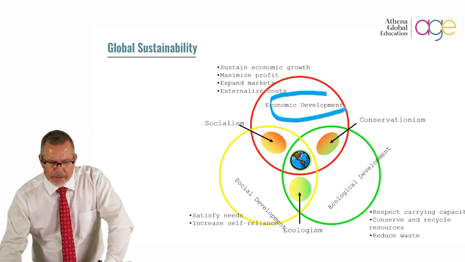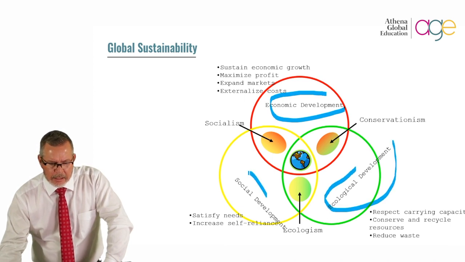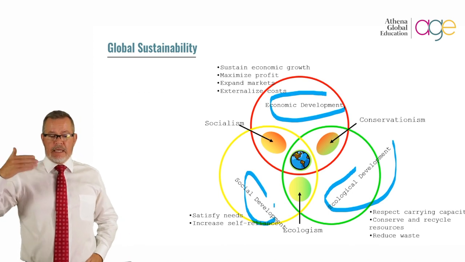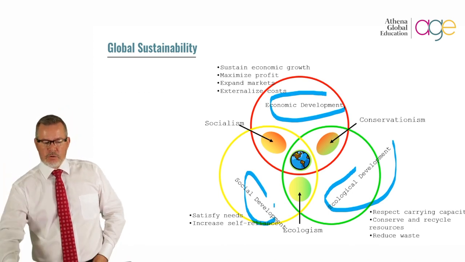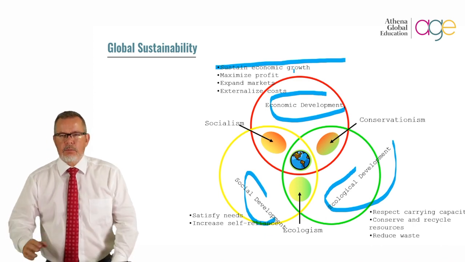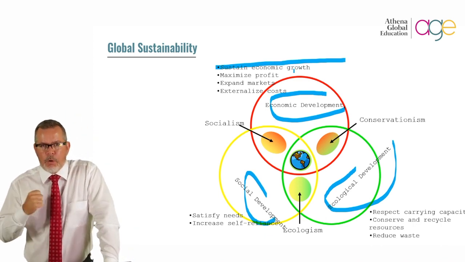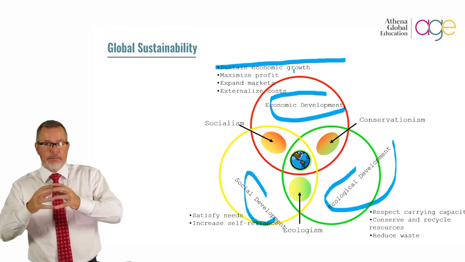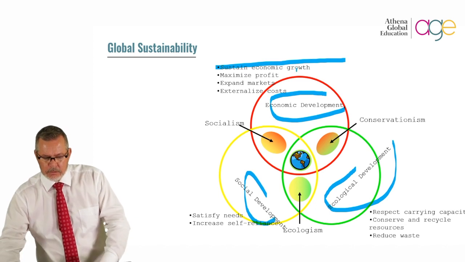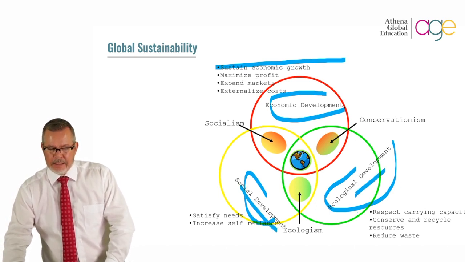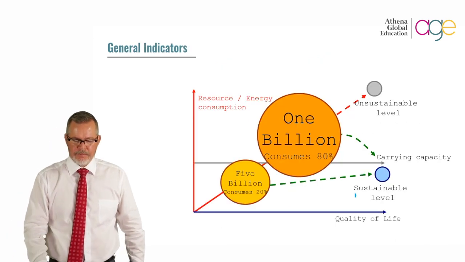Here again I have economy, I have ecology, and I have social development. In terms of moving towards a sustainable future, what are the things that we need to concern ourselves with? Well, definitely to sustain economic growth. Maximizing profit, not just for profit, but also for ensuring that there is growth in the economy that can benefit all on a larger scale, specifically on a social developmental level and also on an ecological developmental level.